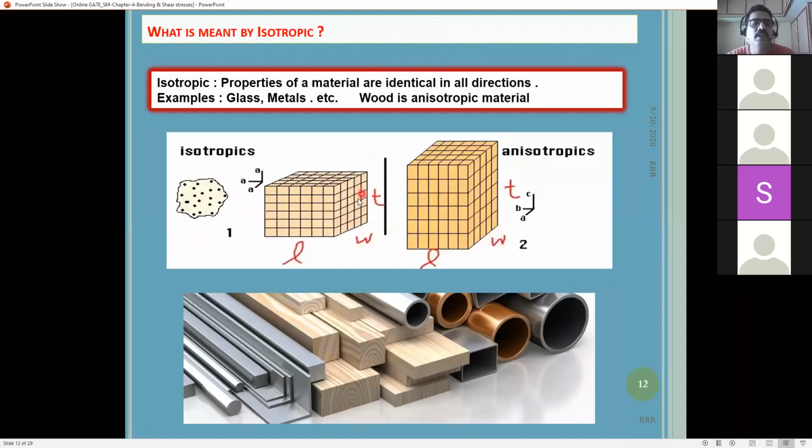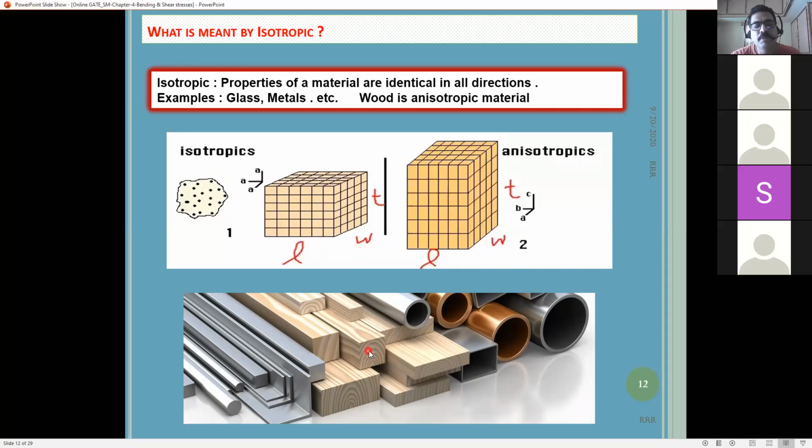And also we have learned about isotropic material. What is the meaning of isotropic? Isotropic is a material having the same property in all three directions. All metals and glasses are isotropic, but wood is not an isotropic material, because wood is formed by means of strips.